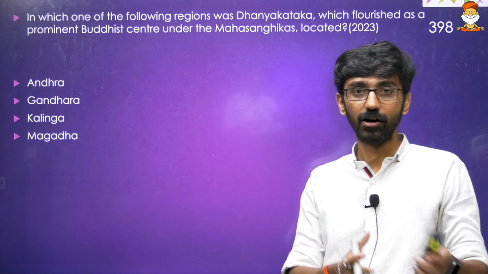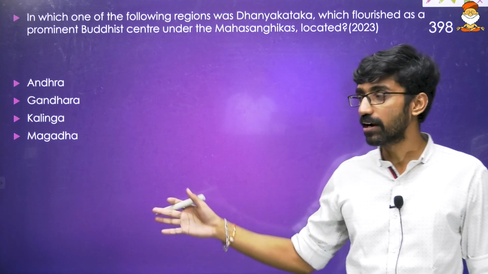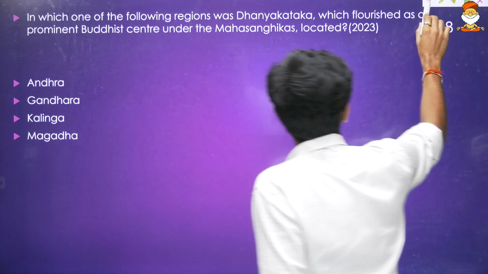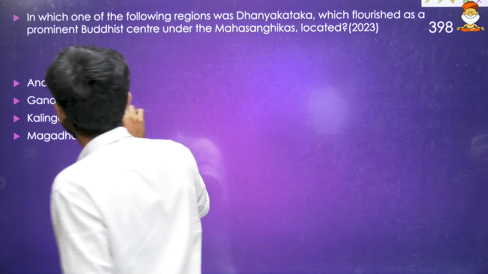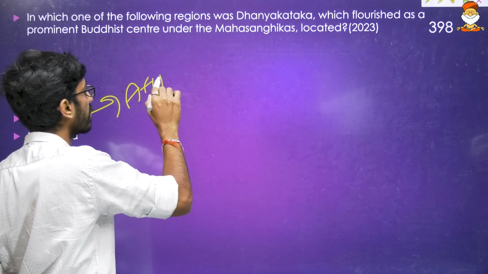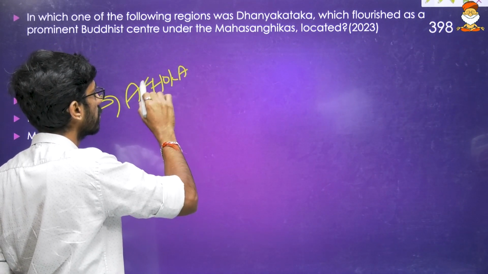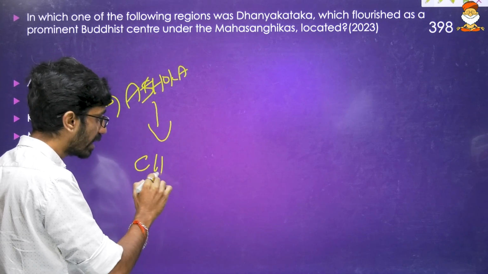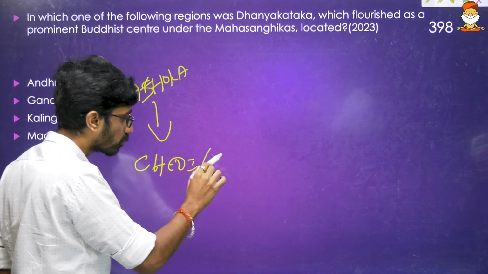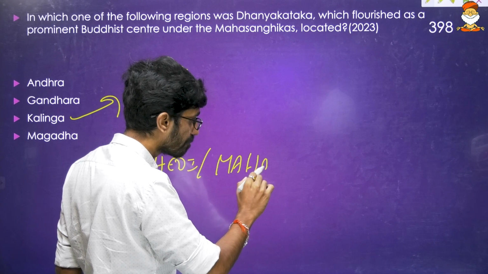Then again Gupta Empire. All these are Magadha places. Kalinga, of course, it is famous for which one? Ashoka. Okay, Kalinga is known for Ashoka. After Ashoka, it came under the influence of Chedi dynasty, sometimes also referred to as Mahamegavahanas.